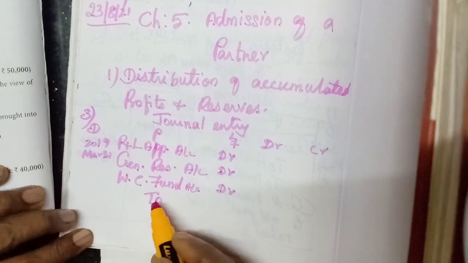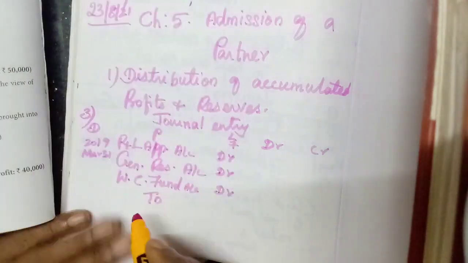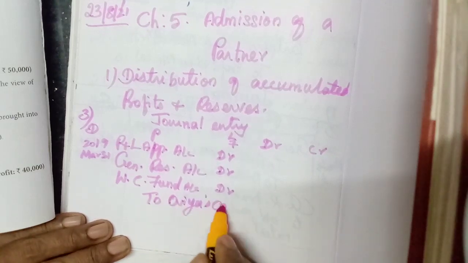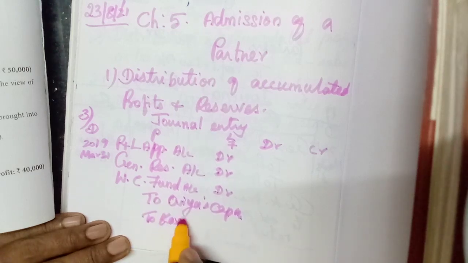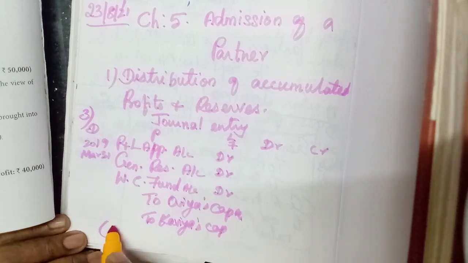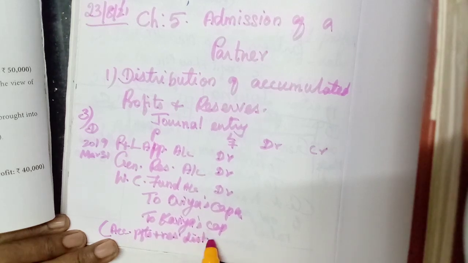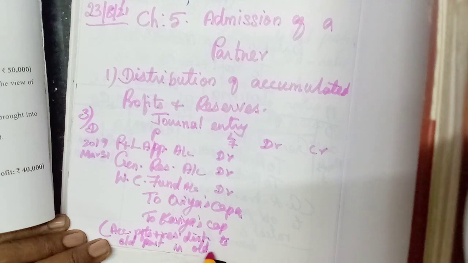To two old partners, Ovia and Kavya: Ovia's capital account, Kavya's capital account. Okay, accumulated profits and reserves distributed to old partners in old ratio.